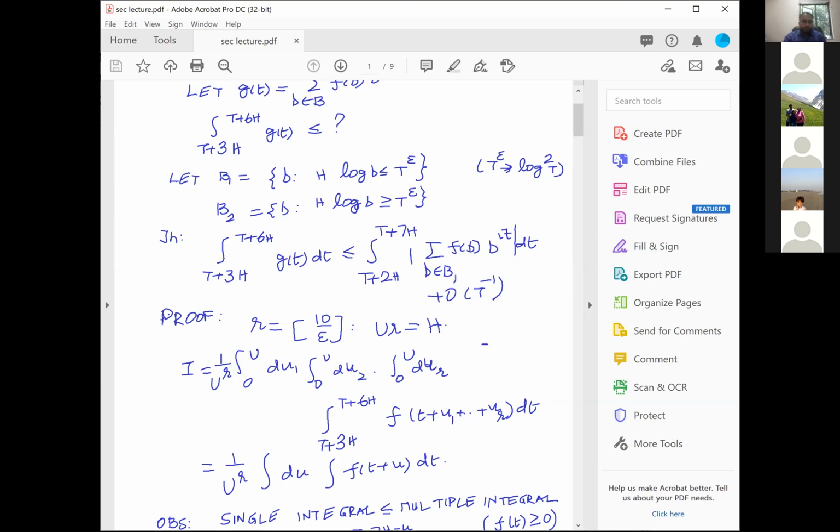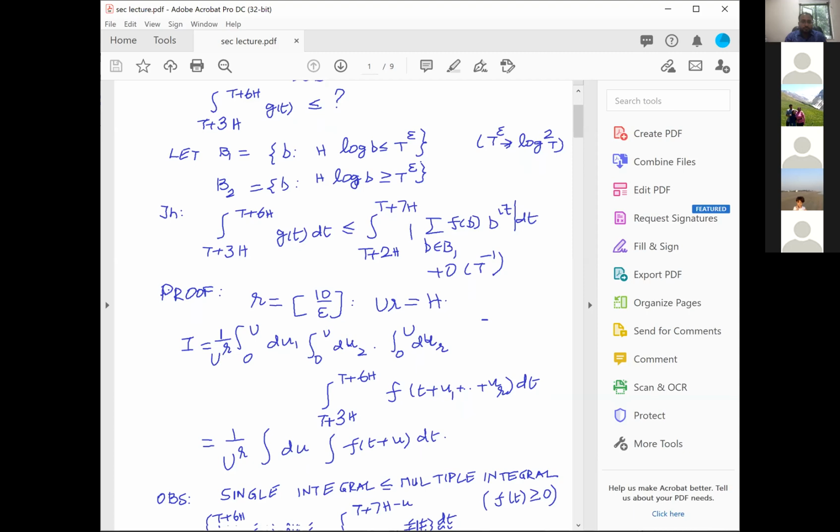Therefore, the length of integration may go a little from 3h to 4h, but other than that, a single integral can be written as a multiple integral. Therefore, let me explain that, and then this is what I plan to use.